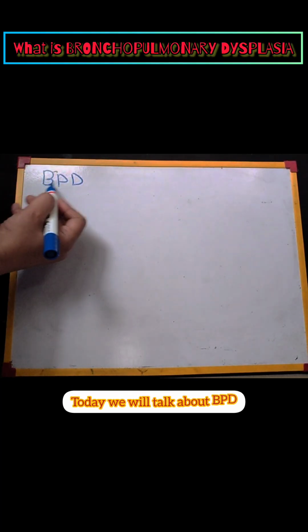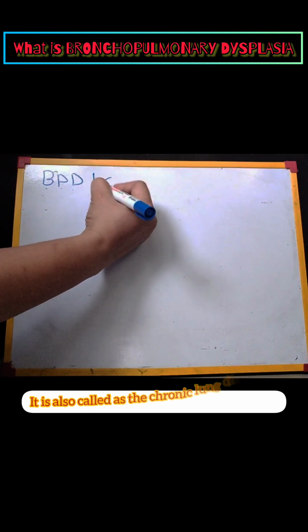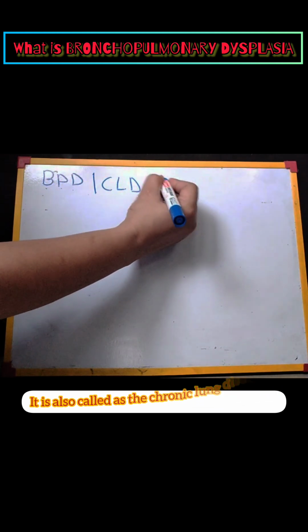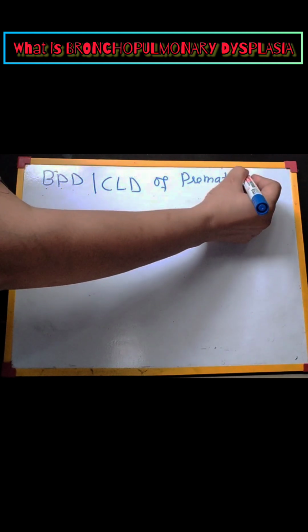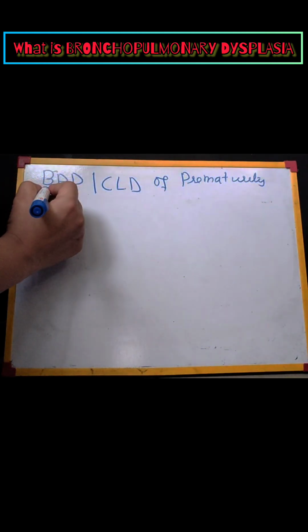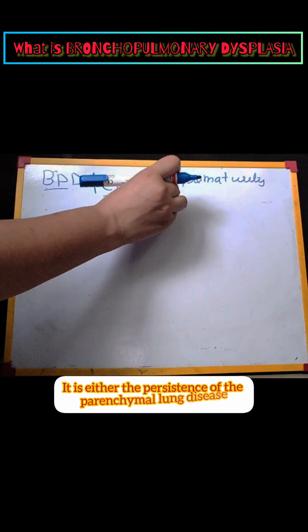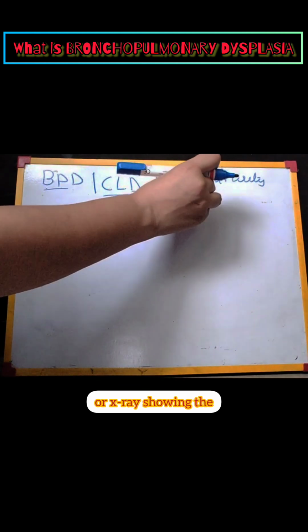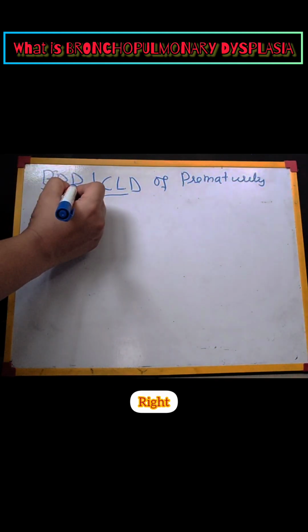Today we'll talk about BPD. What is BPD? BPD is Bronchopulmonary Dysplasia. It is also called the chronic lung disease of prematurity. Now, what is it? It is either the persistence of the parenchymal lung disease, or an X-ray showing the parenchymal lung disease, right?